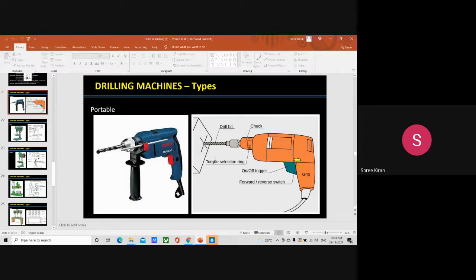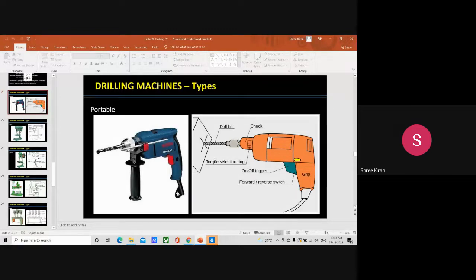You can see in your daily routine, when someone comes for maintenance work in your home, the plumber or the electrician, they will all be having a type of drilling machine for drilling holes in your walls or some other places. You can see the same type of drilling machine with them. It is mostly Bosch, and various companies are available according to the purpose, requirement and functionality. But a portable one will be in everyone's hand.